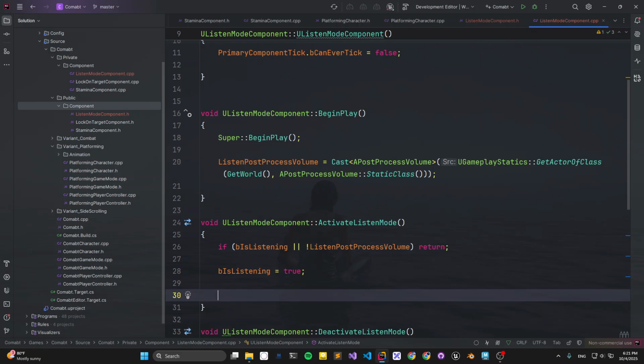And then we need to change the screen. I want to change it to gray out. So when I'm in the listening mode, you need to change the post process volume.